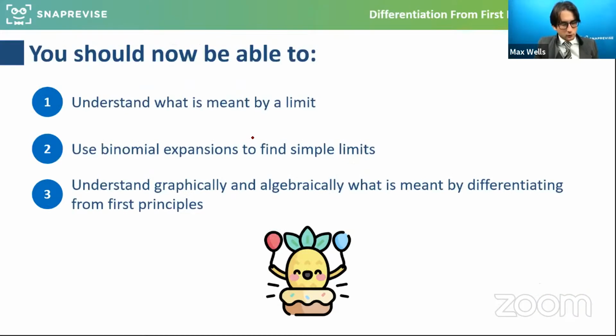So what we've done is we've looked at what we mean by a limit. We've used binomial expansions to help tidy up some of the problems, do the cancelling out. And then we've talked about it in a sort of a graphical sense as well, and then algebraically. As I said, I know that for a lot of you, and when I was in the position of first learning this, you just want to differentiate it quickly, and you want to know. That is not a problem in that you know what you're aiming for as the answer. That's the great thing, you know what you're working towards. But if it says by first principles, you have to be familiar with this topic.